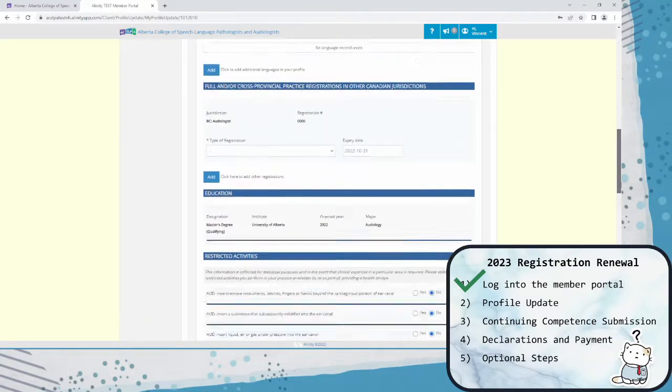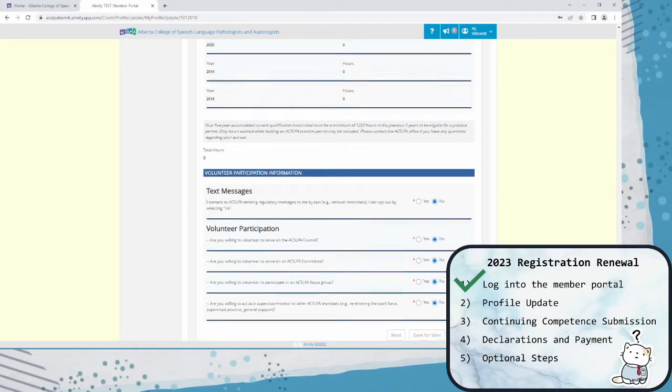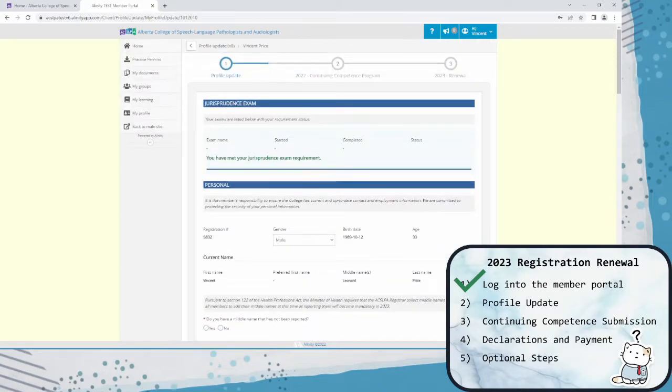You'll want to use the Save for Later button at the bottom of each page frequently and be aware that the system will log you out after 20 minutes of inactivity. If you want to be extra cautious, you may wish to copy text into a Word document, a Google Docs page, or any other text program to ensure that you don't lose any of your work.